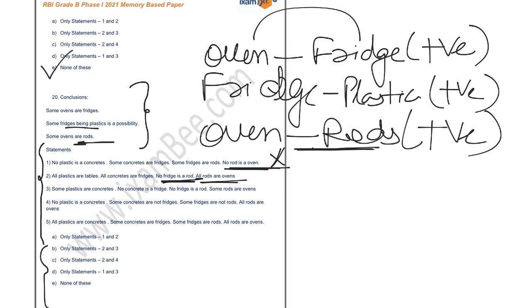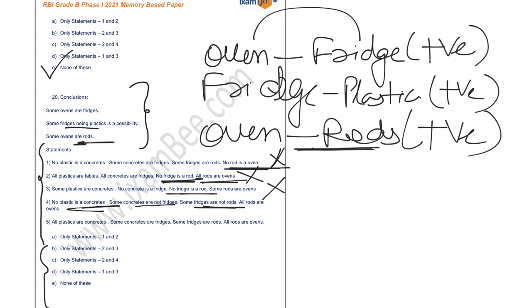Similarly, if you want to connect fridge with any other, there is a negativity, so you can simply negate this. There is again negativity, right? You can simply negate this. There is again negativity in statement number 4. No, some not is used, right? Again some not is used, so there is a negativity, right?